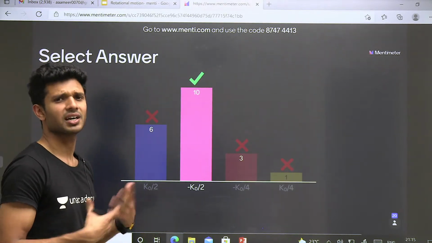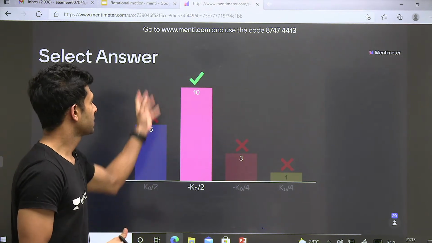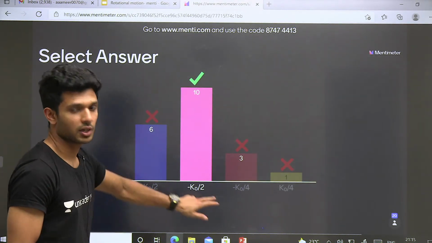Okay, हिंदी तो नहीं आ रहा है fluent से. So ठीक है, I hope things will get better, है ना. Anyway, the final answer is going to be minus k naught by 2.